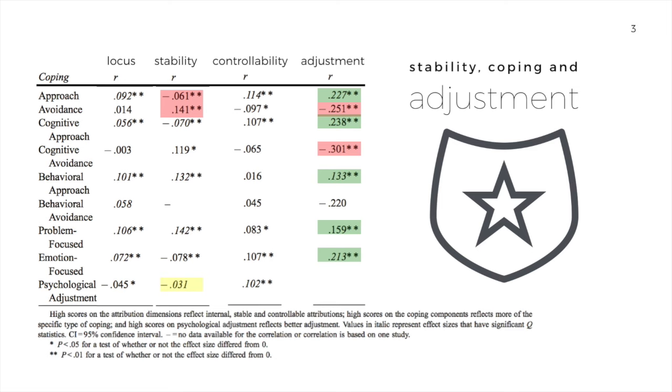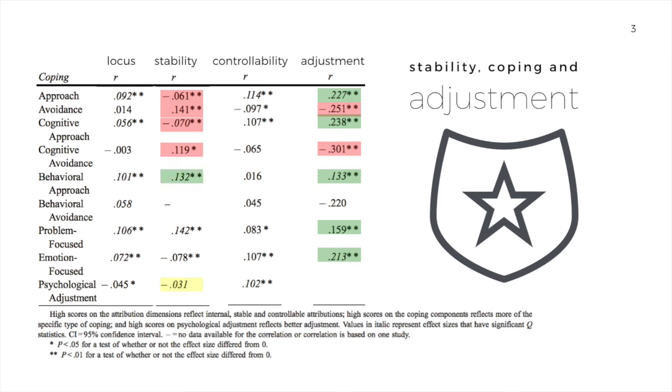This pattern's the same when we look at cognitive strategies. If you think it's a stable cause for your health condition, you're more likely to say, oh, I'm just not going to think about it, and less likely to try and actively problem solve. Interestingly, behavioral approach strategy, as in sticking to your health regime or maybe doing exercise, for example, is associated with a stable attribution.